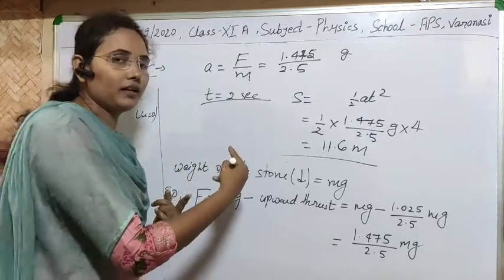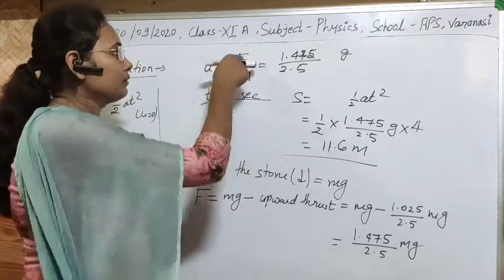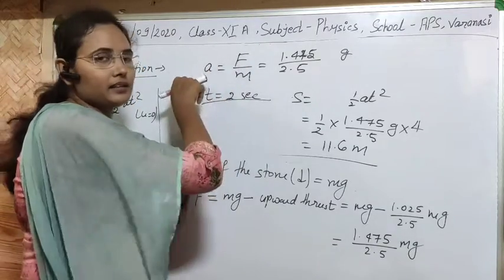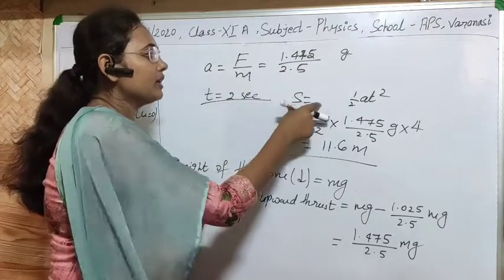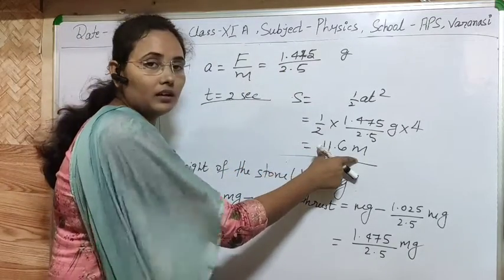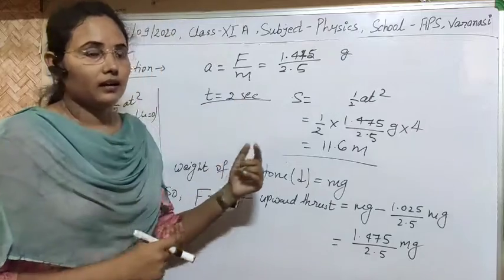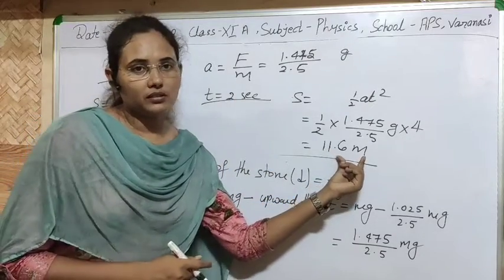So we have to calculate the net force. After calculating the net force, we will calculate the acceleration in the body, and with the help of this acceleration and time, we can easily calculate the depth in 2 seconds, and that will be 11.6 meter. So